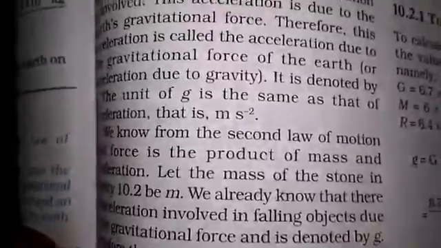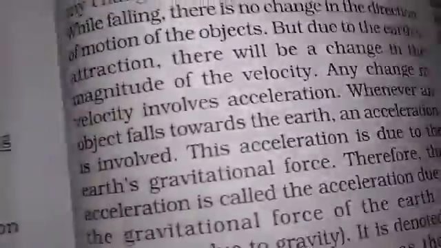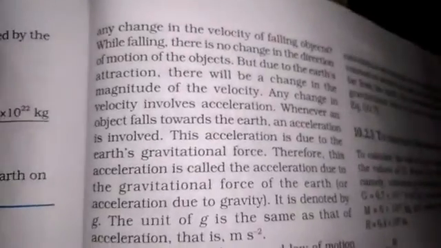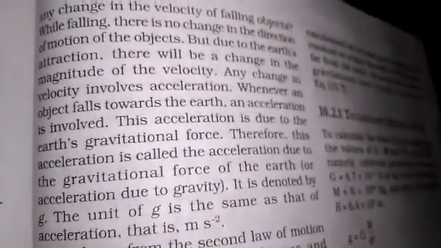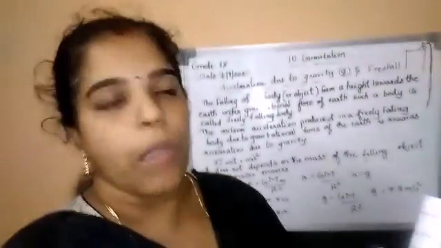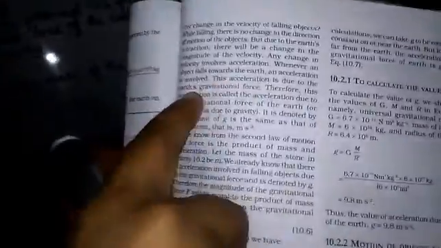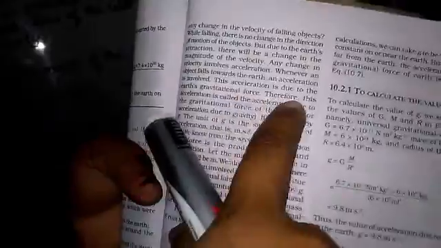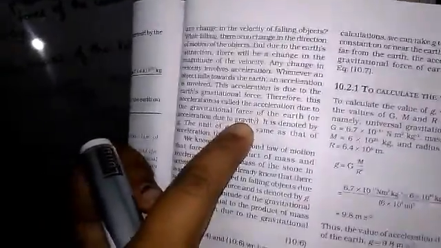You already learned that if there is no change in the velocity, the acceleration will be 0, then the force also will be 0. But if there is a change in the velocity, the acceleration also will change. So you can underline here: whenever an object falls towards the Earth, an acceleration is involved. This acceleration is due to the Earth's gravitational force. Therefore, it is called the acceleration due to gravity. It is denoted by small g.